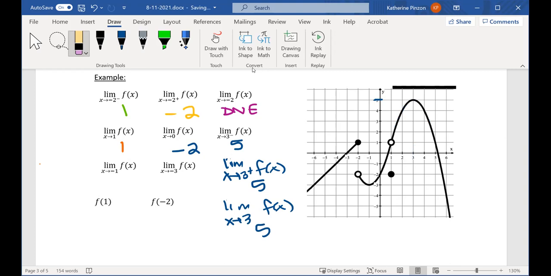So if we look at this part of the function, it's nice, right? When I say nice, I mean there's no holes, there's no broken spots, it's just traveling nice and great through there. Then the limit from the left or the right or both is just going to be the value of the function. Same thing happened at 0, right? At 0, this function is nice. There's no breaks, there's no holes. So if I was to do the limit as x approaches 0 from the left, or from the right, or the limit as x approaches 0, they would all be the same and they would be that y value -2.